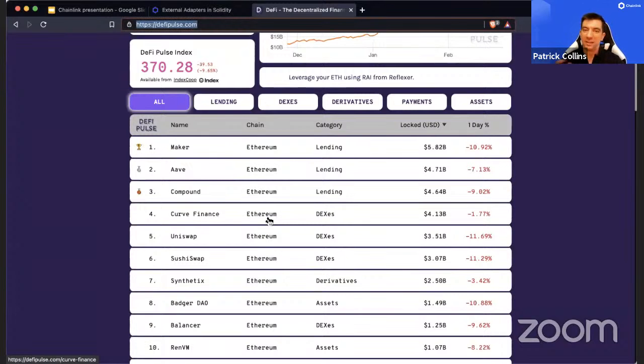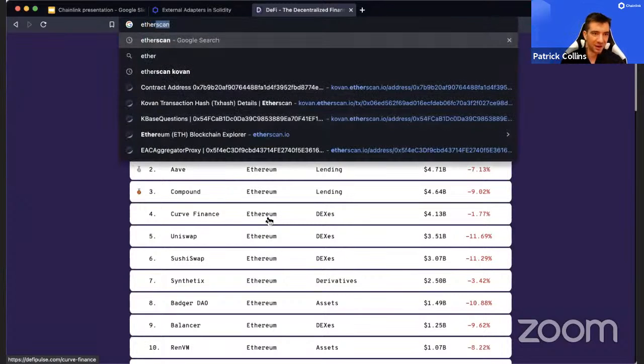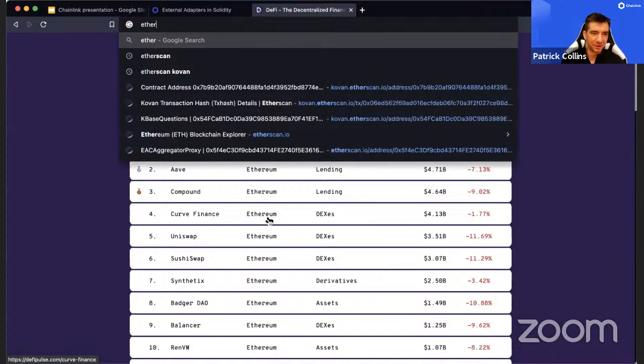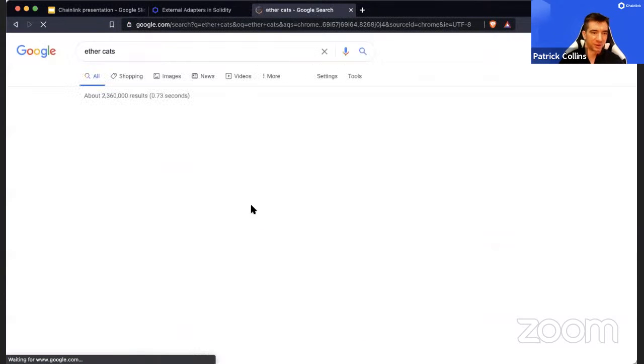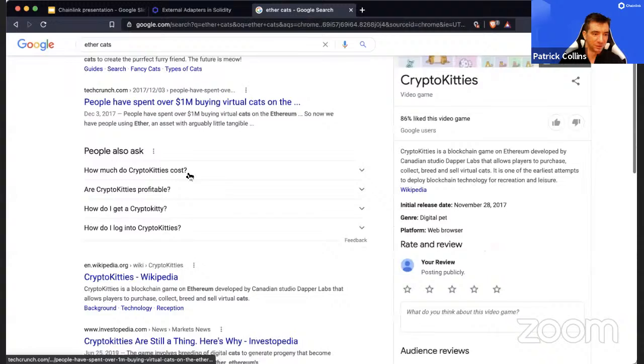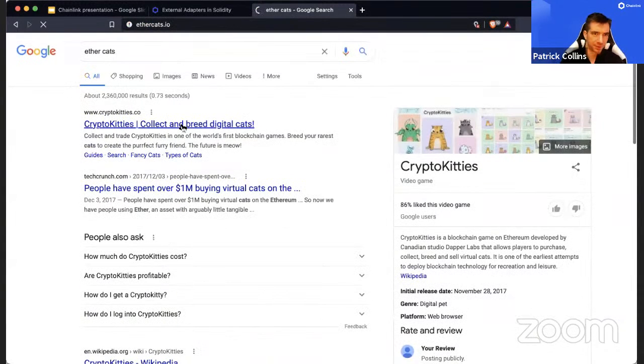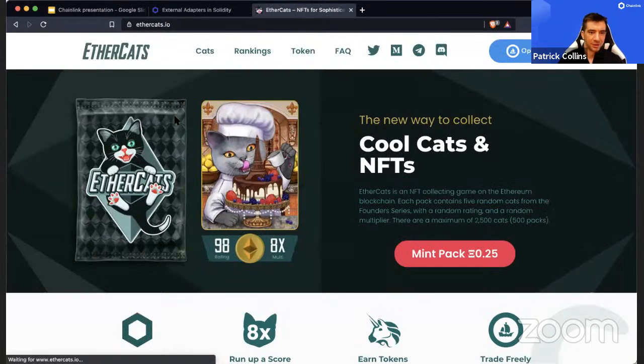Now some more niche stuff that I think is cool. EtherCats, a project that launched a little bit recently, EtherCats.io. This guy created these provably random cats.